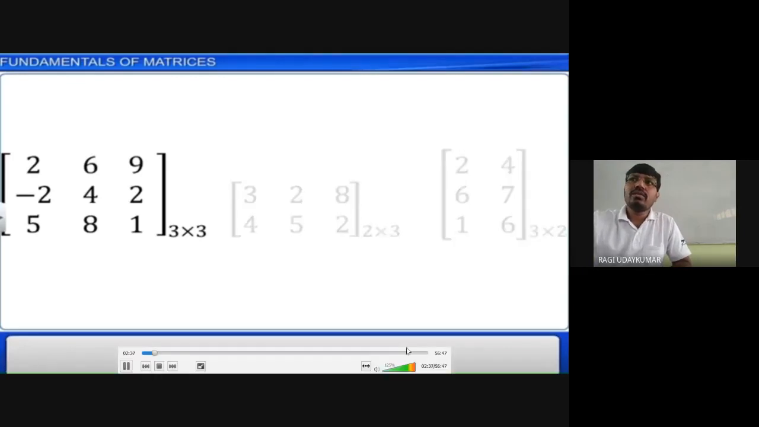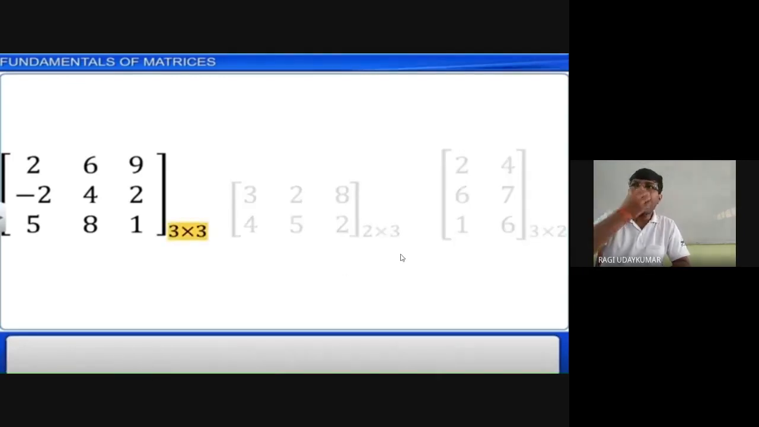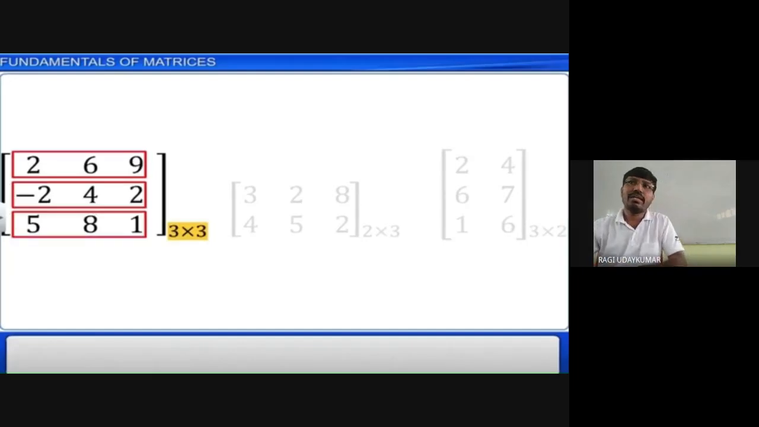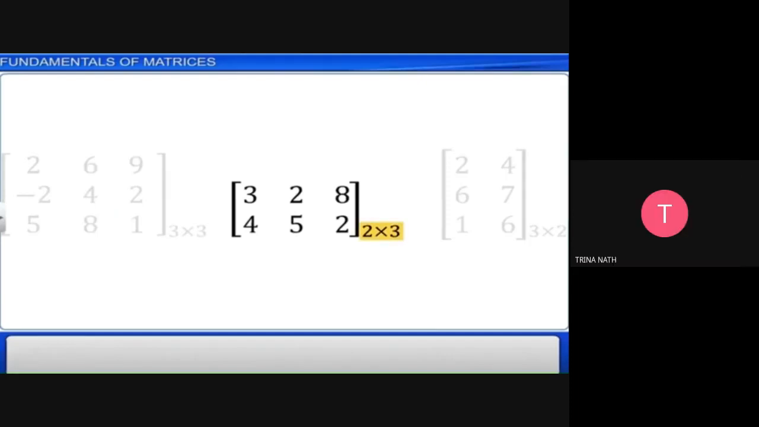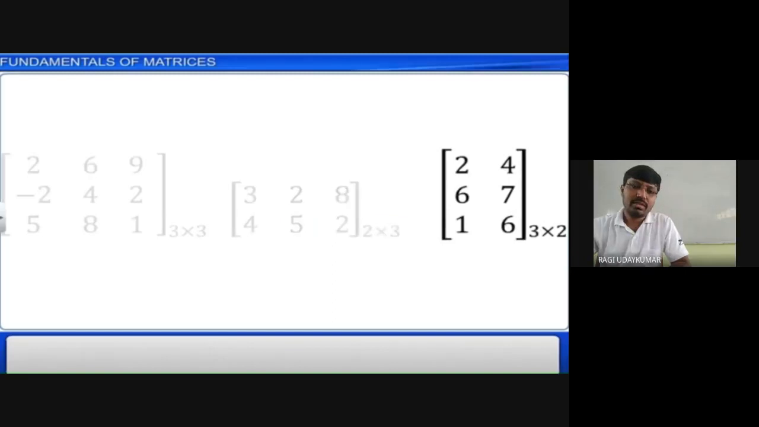So like this it is called the order of the matrix. What do we call here? 3 rows are there, 3 columns are there. In this matrix, 2 by 3 matrix, 2 rows and 3 columns. This matrix, whenever you see, is a 3 by 2 matrix.